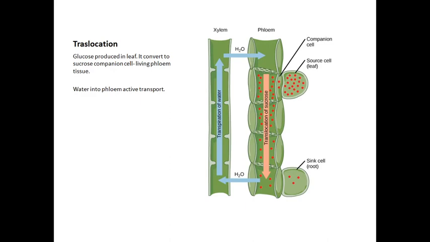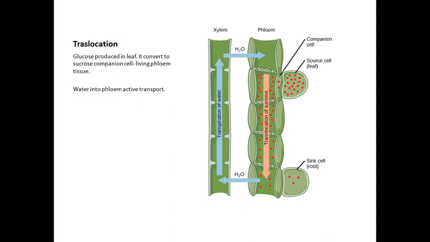So the mechanism of translocation of sugars from source to sink is called translocation. Already we know that the food is produced in the leaf, which is called the source, and it is utilized by the other parts, which are called the sink. How will translocation occur? In the form of glucose. The glucose is produced in the leaf and then converted into sucrose. This sucrose enters into the companion cells. After that it enters into the living phloem tissues by active transport. Active transport means it needs energy.